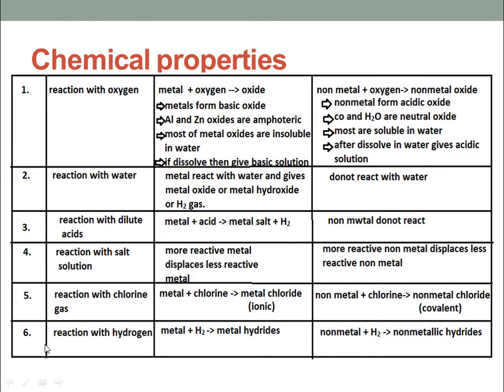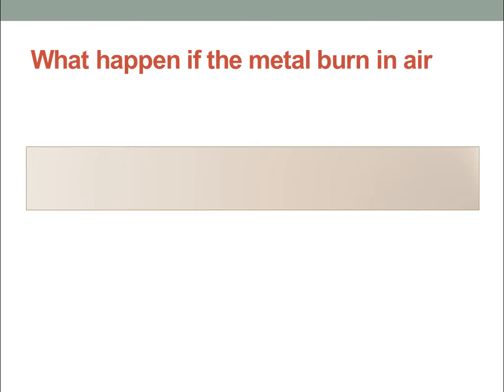Next, these all reactions are not so important, but the first three reactions are very important. You have to learn them as such. You have to draw both these tables in your notebook, so they are very important from the point of view of examination. Come to the next. I will elaborate all the reactions which I discussed in the chemical property table one by one.